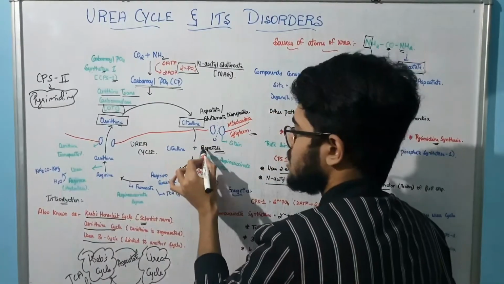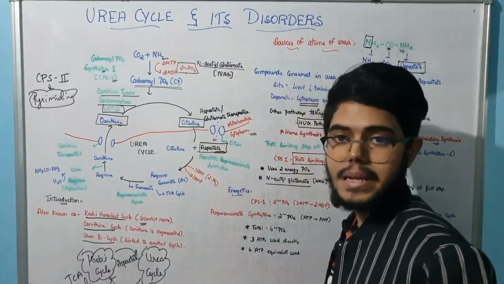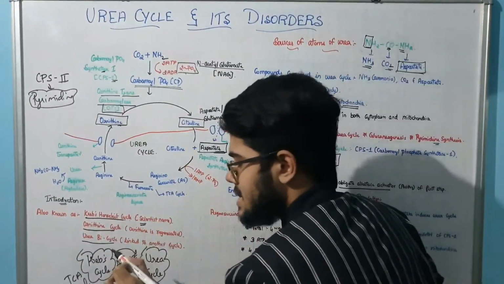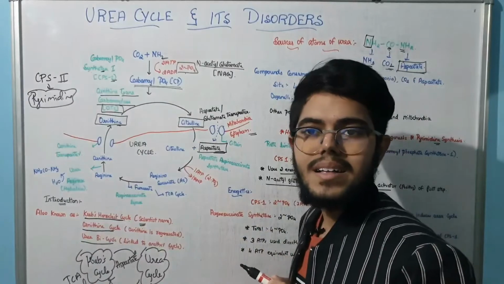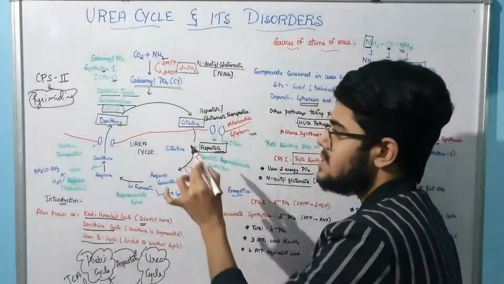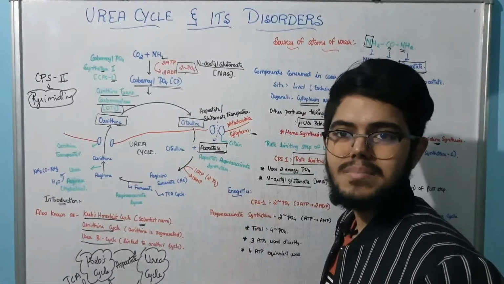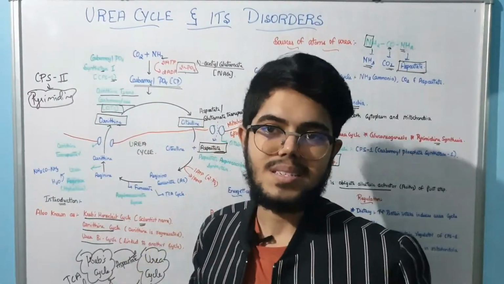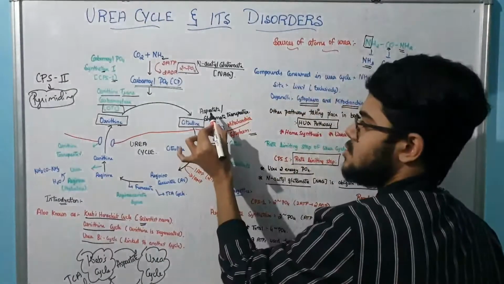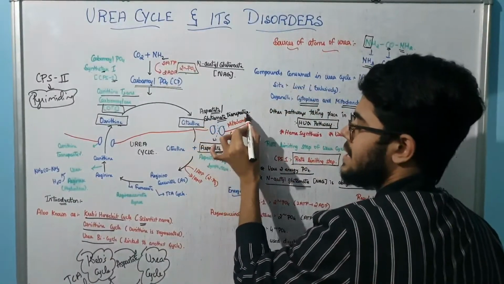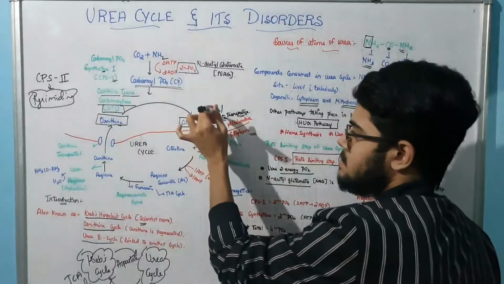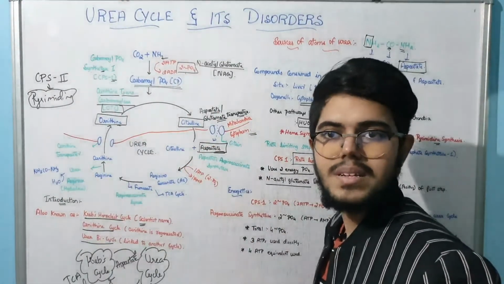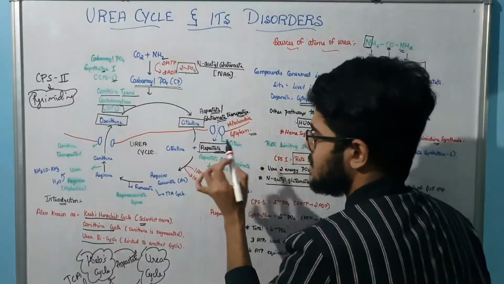This aspartate comes from the Krebs cycle, that is the TCA cycle. But the TCA cycle or the Krebs cycle occurs where? In the mitochondria. But now the citrulline came into the cytoplasm. Now our aspartate has to come into the cytoplasm. How, sir? Very important, through the aspartate glutamate transporter, our aspartate is coming from the mitochondria to the cytoplasm. Very important, right? So this is the aspartate.